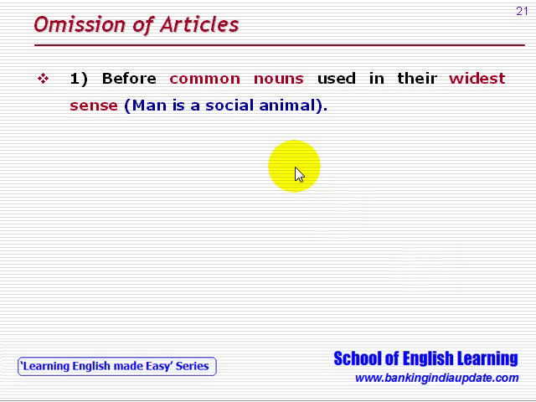Now in certain situations, articles are omitted. So, omission of articles. Number 1. Before common nouns used in their widest sense. Widest sense. So man is a social animal. So here the common noun man is used in its widest sense, is a social animal.